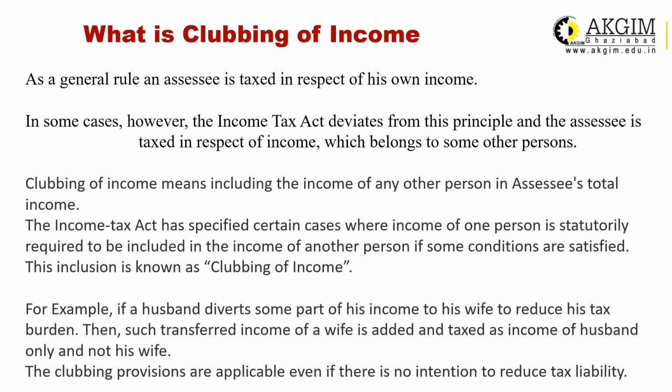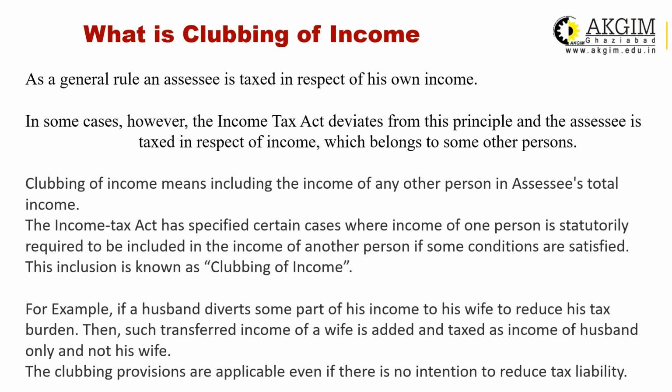But in some cases, the income tax law deviates from this principle, and the assessee is taxed in respect of income which belongs to some other person. There are some specific provisions, some specific conditions, where the income earned by some other person will be included in your income and you are liable to pay tax. This is known as clubbing provision. Clubbing of income means including the income of any other person in the assessee's total income.